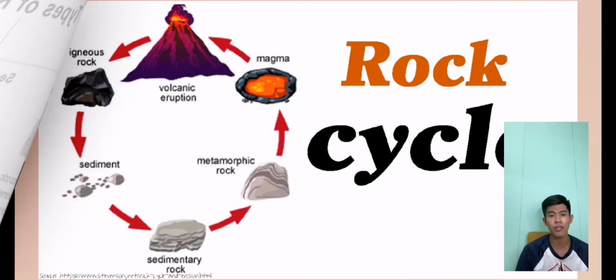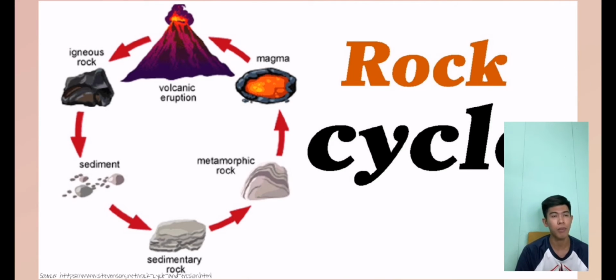So, the rock cycle. It all starts in magma, and due to volcanic eruption, rocks are formed into igneous rocks, and due to wind, it will be formed as sediments. Because of sediments, after a few years, sediments will become sedimentary rocks, and then due to tectonic plates and earthquakes or other land deformation, sedimentary rocks form into metamorphic rocks, and then the cycle will go all over again. Thank you.